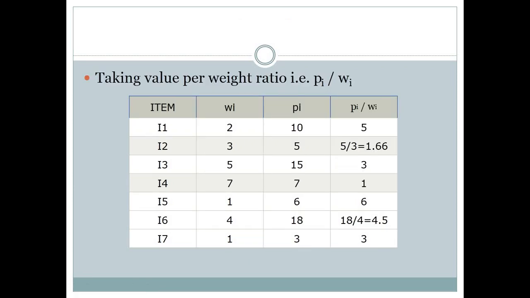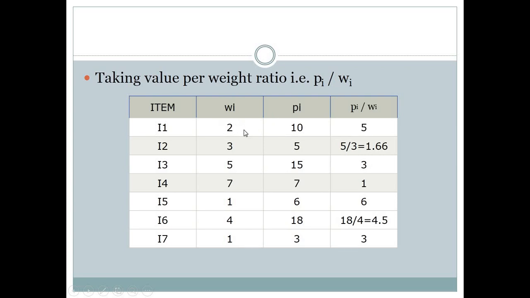This step is very crucial for the fractional knapsack problem. Here we will find Pi by Wi, meaning if we divide, what profit will there be for 1 unit of the item. If our item has weight 2 and gives us profit 10, then dividing profit by weight, 2 units have a profit of 10, so 1 unit will have a profit of 5.